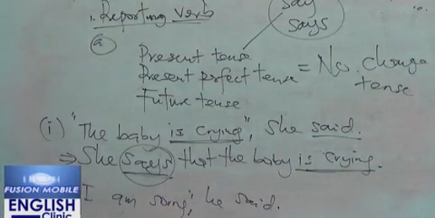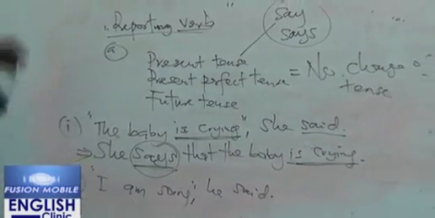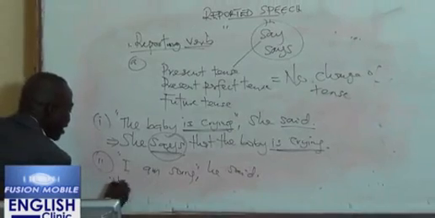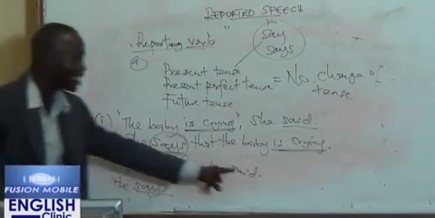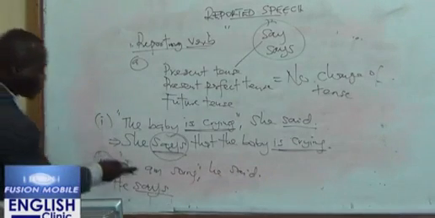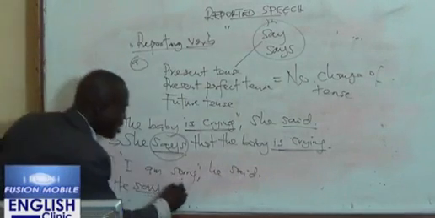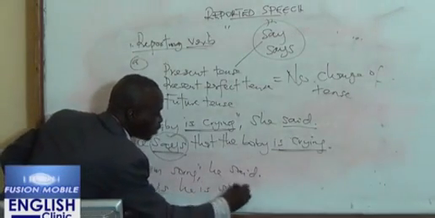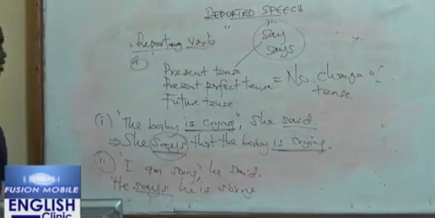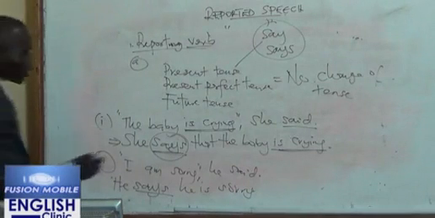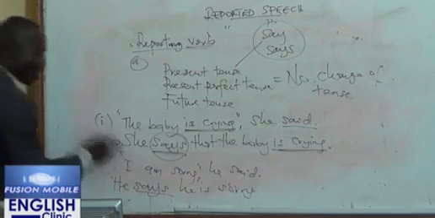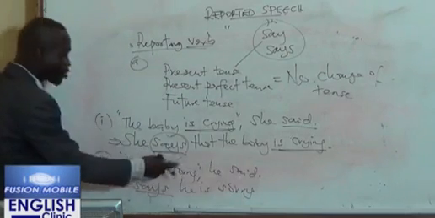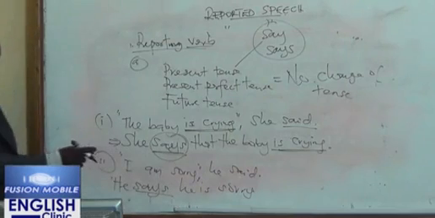Look at the second example. "I am sorry," he said. Now, if my reporting verb is "says," so I will say, "he says," once again I'm using present tense instead of "said." He says that, this "I" I will turn to "he." He is sorry. He says that he is sorry. Now, what only changes here is the person of the subject. Who is sorry? He is sorry. So that's why I change this "I" to "he." Who says that he's sorry?